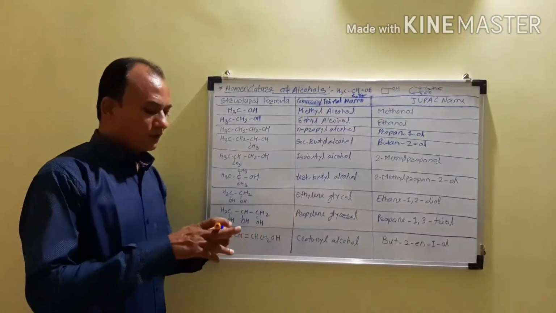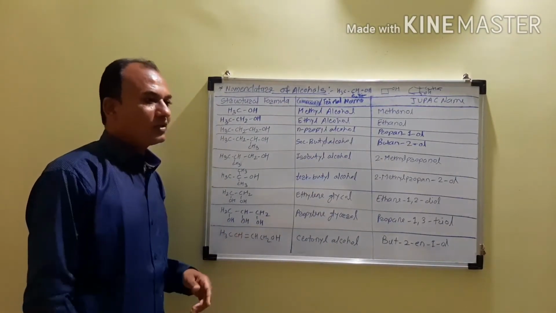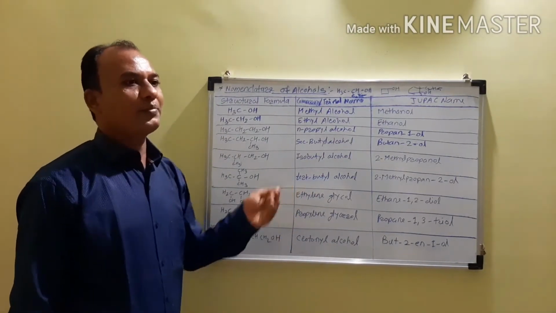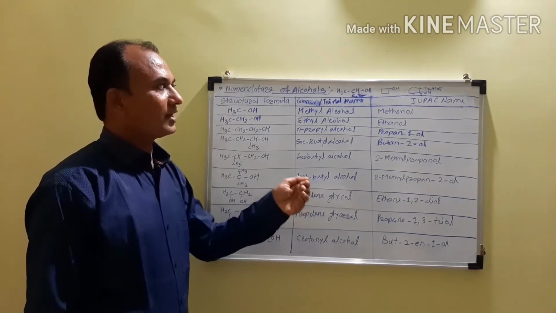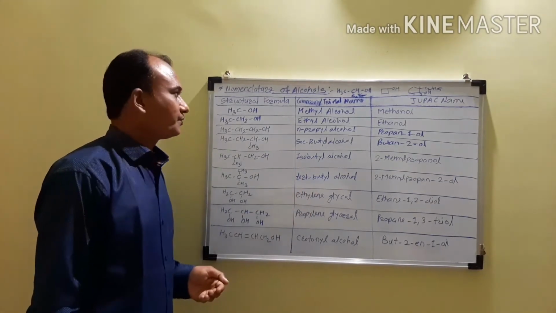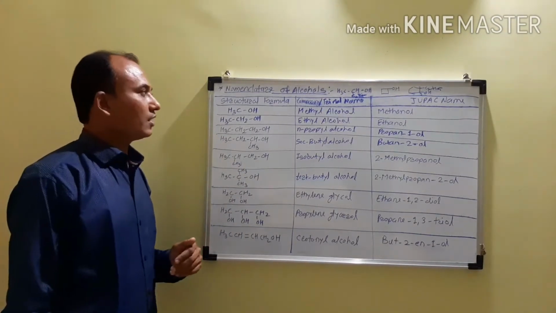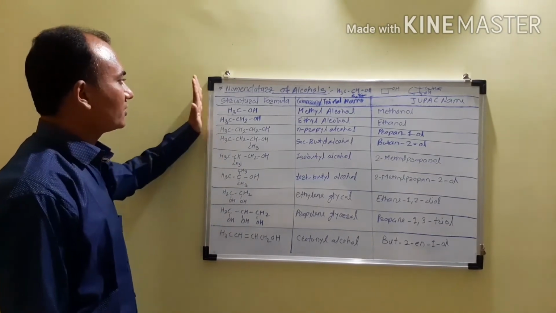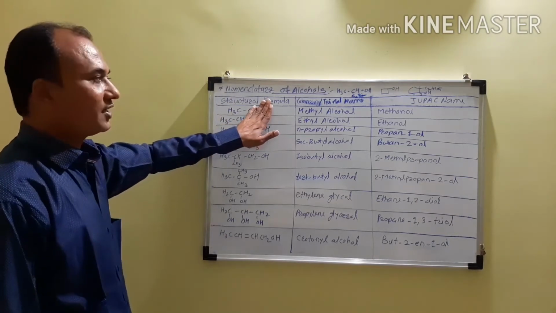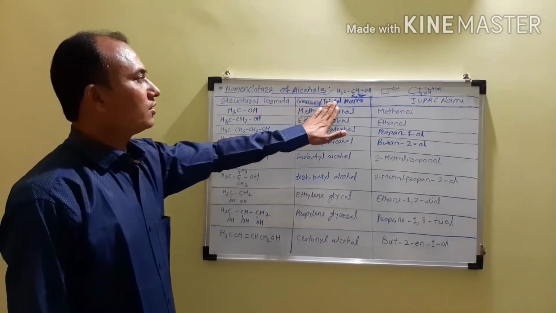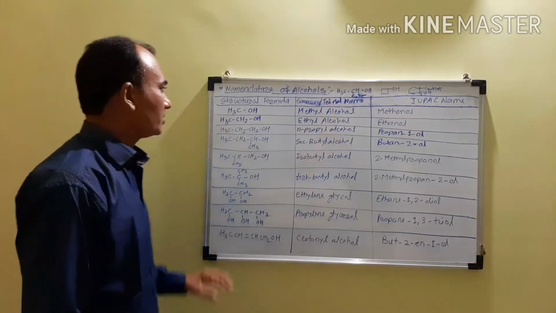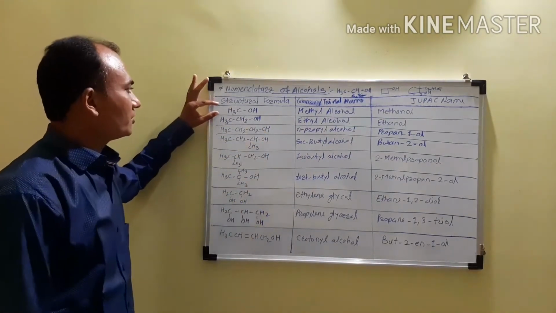So in this way we can give the name to the cyclic alcohols. You have to write the prefix before writing the name of the parent alkane. So one by one we will take the examples of these alcohols. So we are drawing this table. In the first column we are writing the structural formula of the alcohol, then the common name system, and then the IUPAC name system. First we consider the common name system.